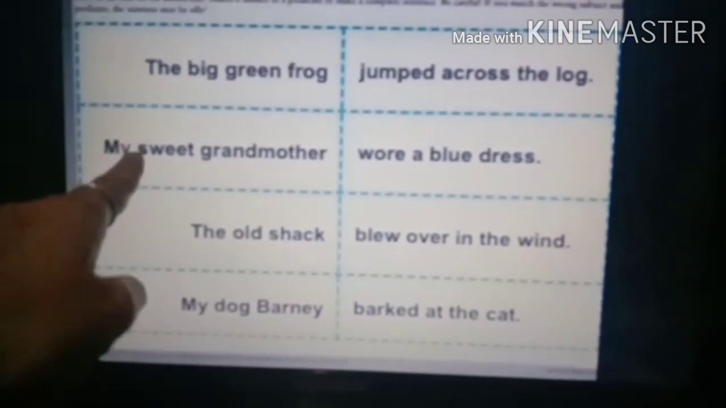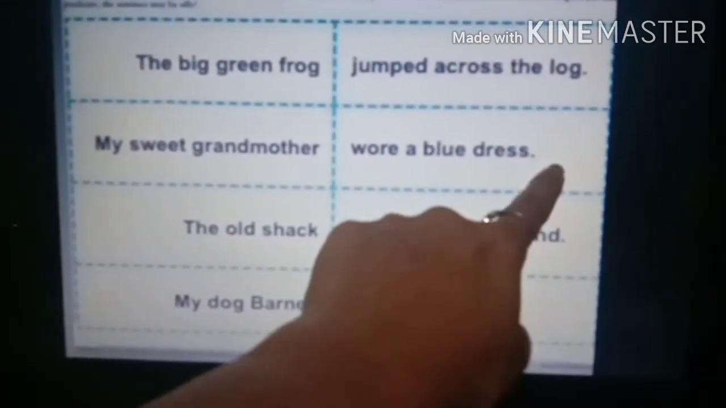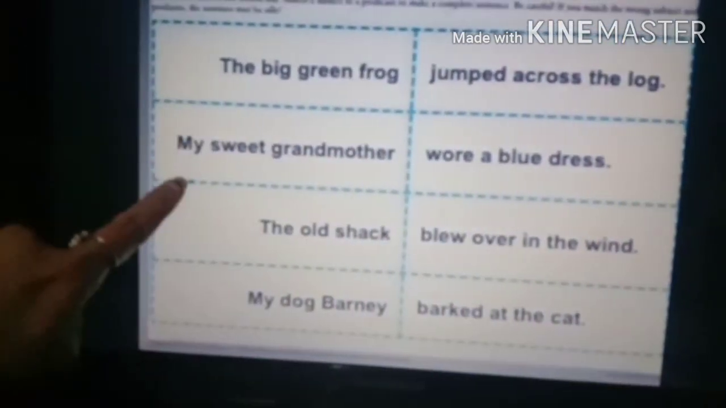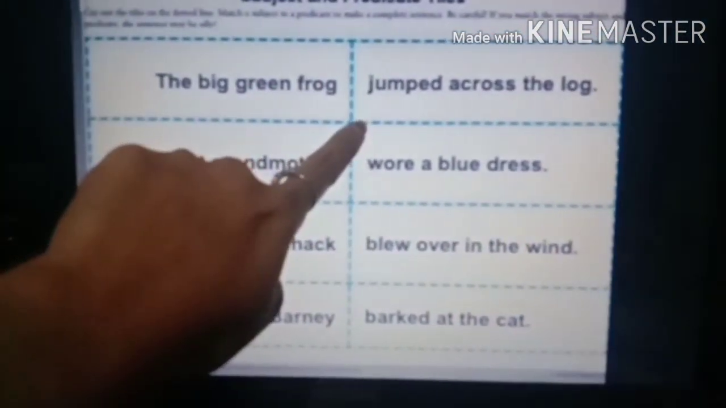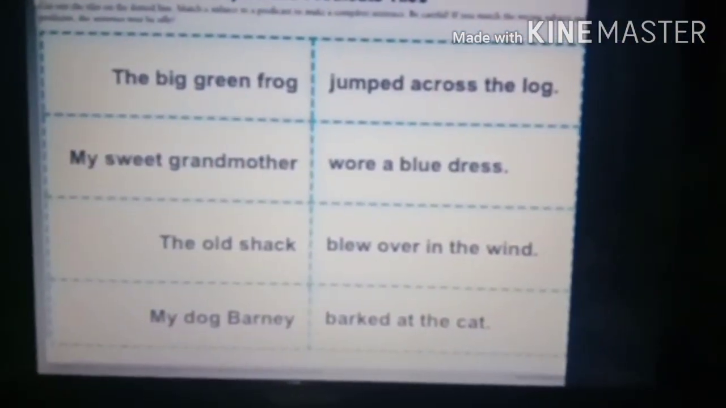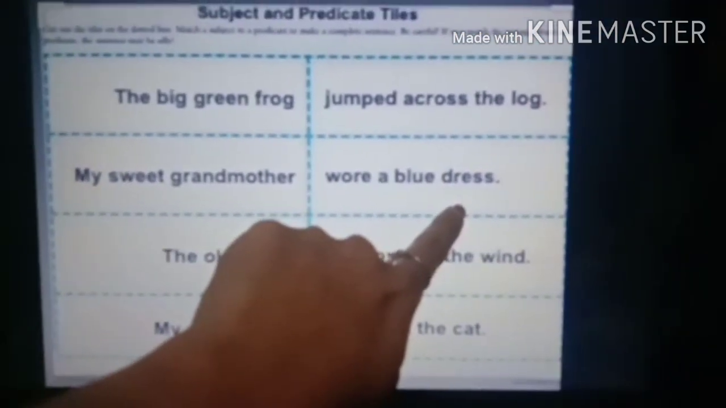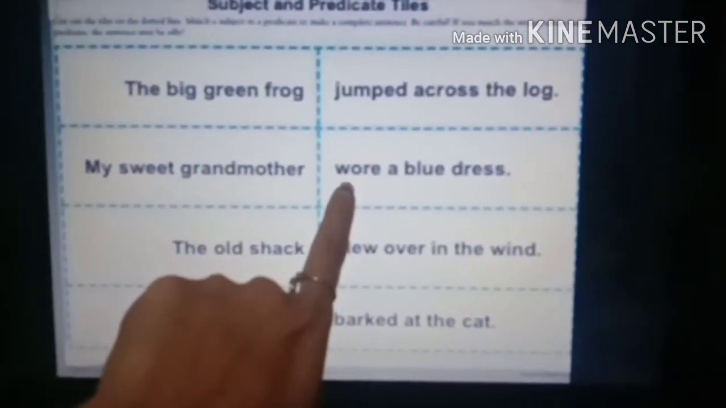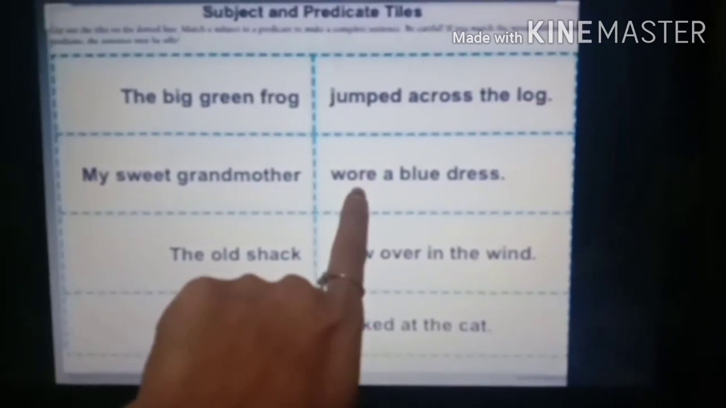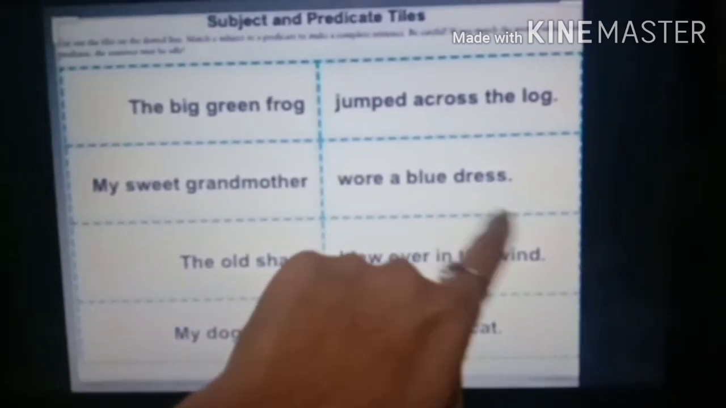Understood? My sweet grandmother wore a blue dress. So we are talking about the grandmother. My sweet grandmother. So what are we saying about the sweet grandmother? Wore a blue dress. So that is the predicate. See, wore is the verb. So the predicate starts from the verb. Wore a blue dress.